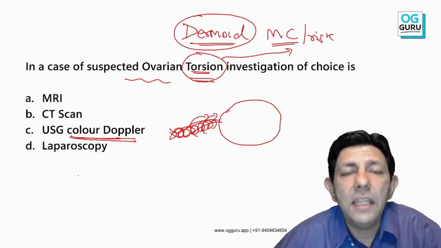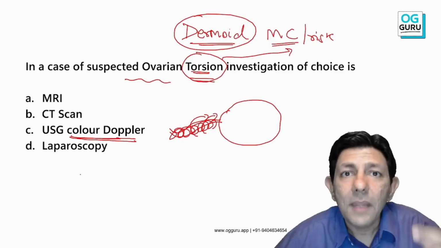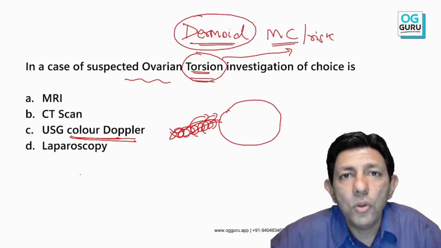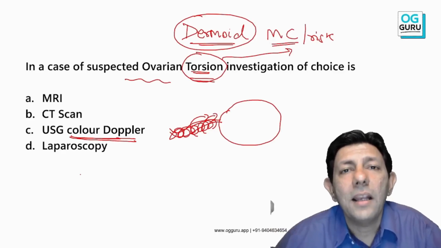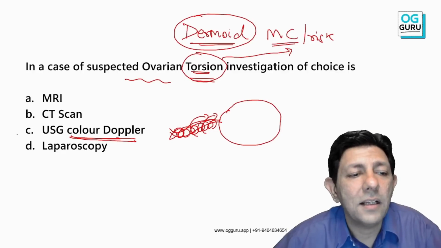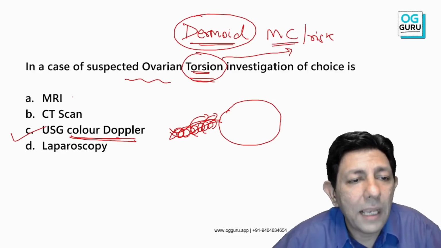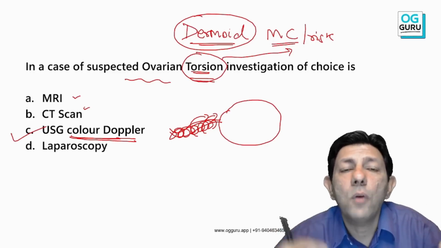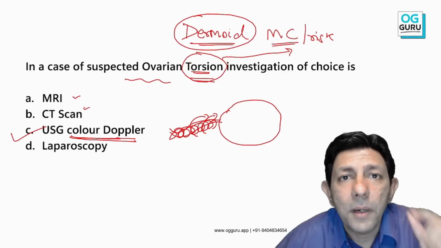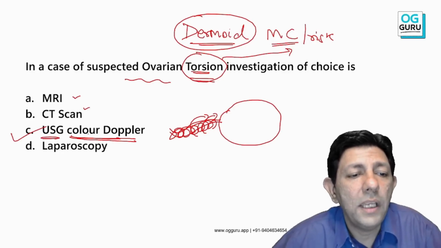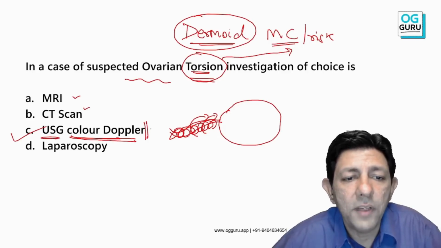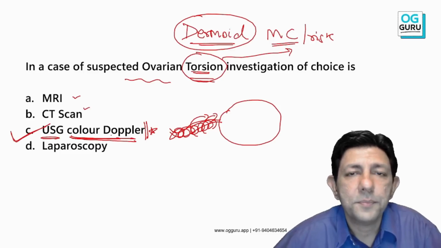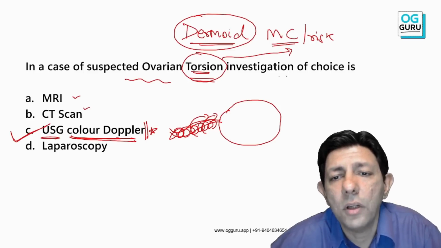Example: DVT, color Doppler. Ectopic pregnancy, ring of fire, color Doppler. IUGR, how much blood the baby is getting, color Doppler. So all that is color Doppler, and therefore your MRI or CT scan will only tell how big or small the mass or tumor is, but whether it is torsion or not comes only with simple sonography, in sonography color Doppler. So USG color Doppler is the answer, the investigation of choice.